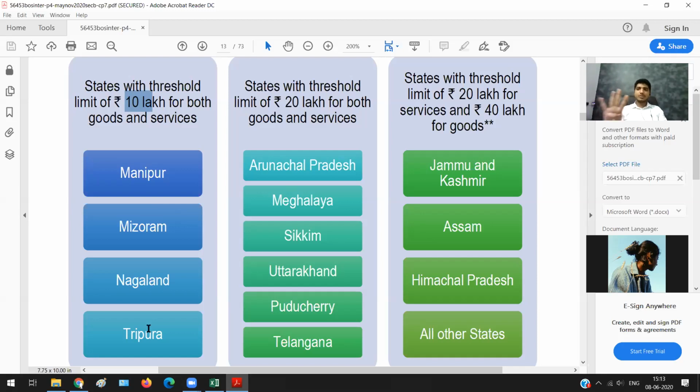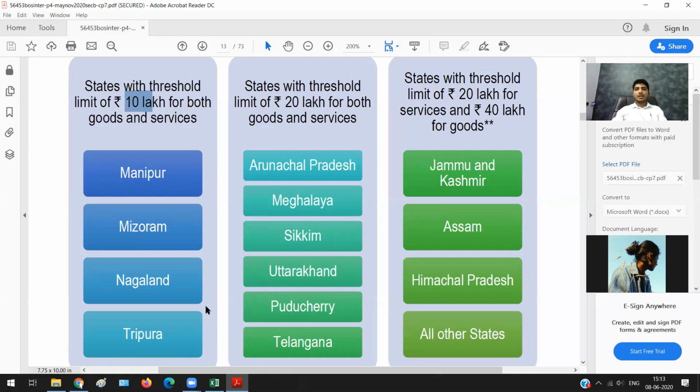So these are the 4 states in which if you make supply of goods or services or both, and if your aggregate turnover crosses 10 lakh rupees, you need to compulsorily register.